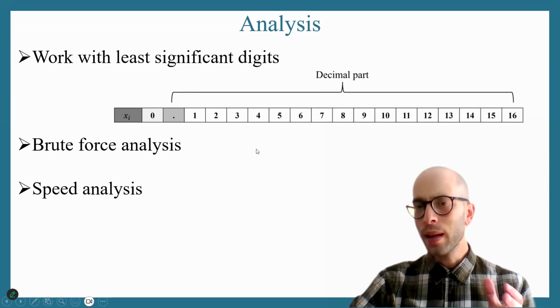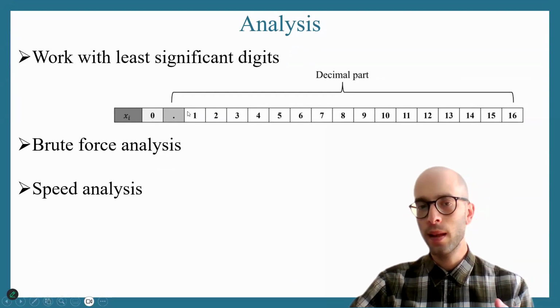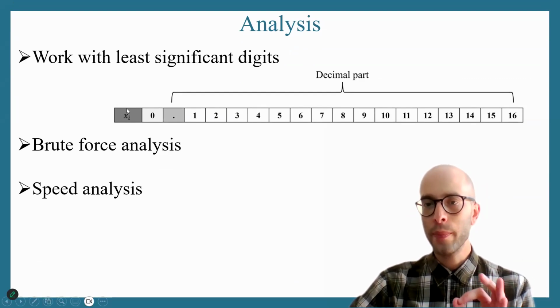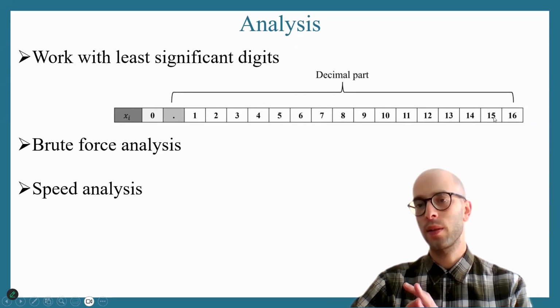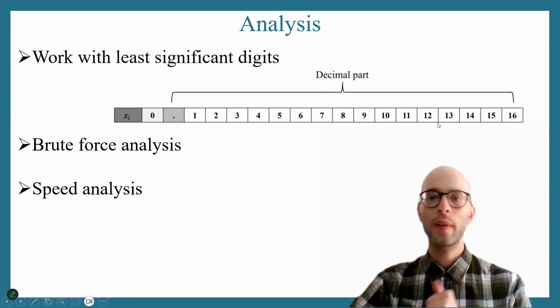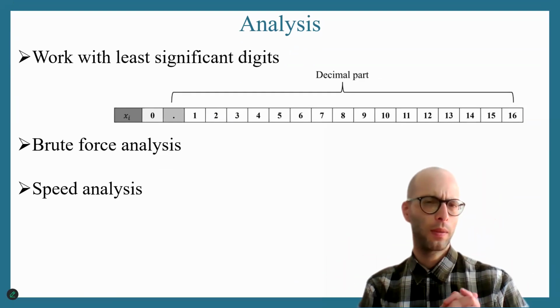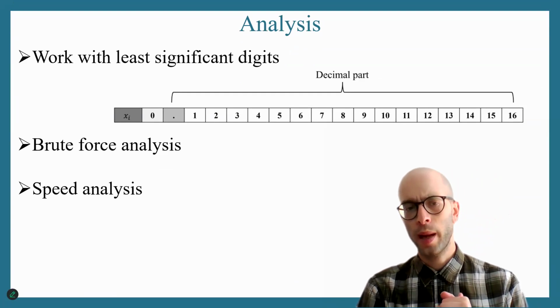Now, the whole analysis for generating very good PRBGs has to do basically with taking advantage of the time series and the least significant digits. So in the decimal representation, we usually use the least significant digits to design good PRBGs. I'm not going to give you any details now, doesn't matter. I have other videos explaining.